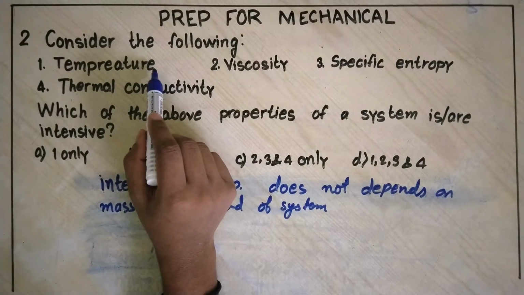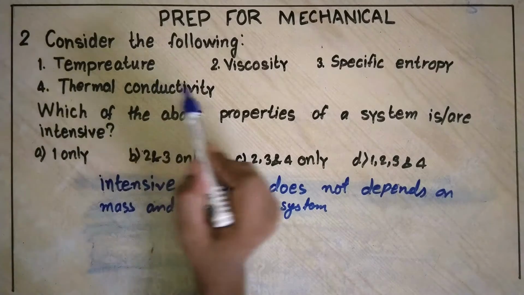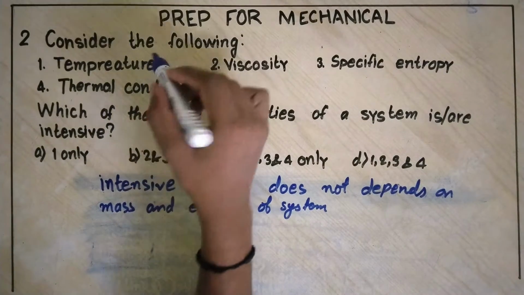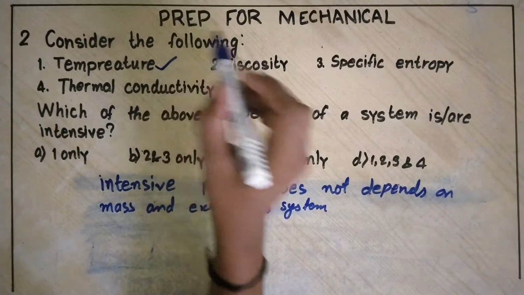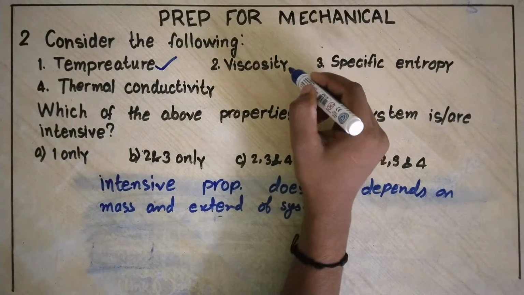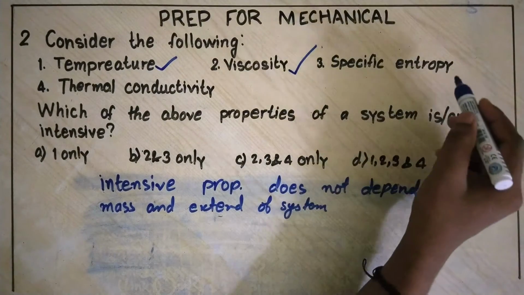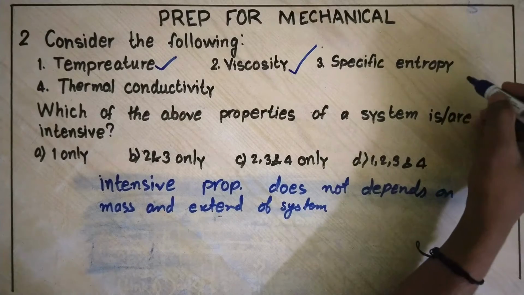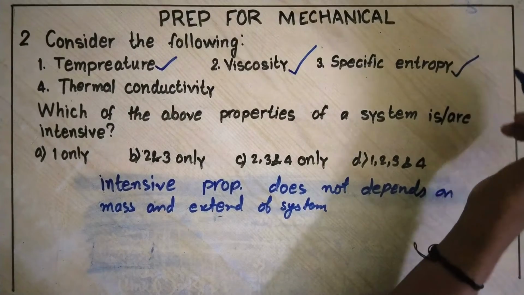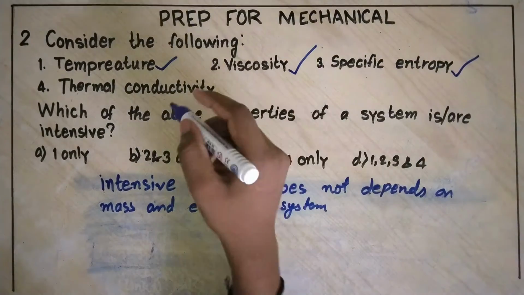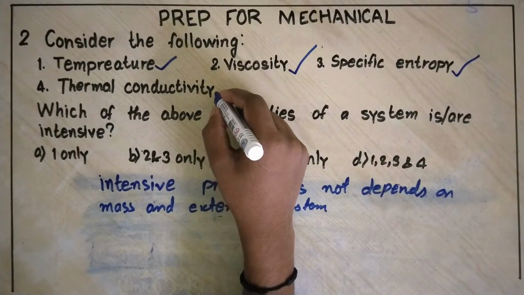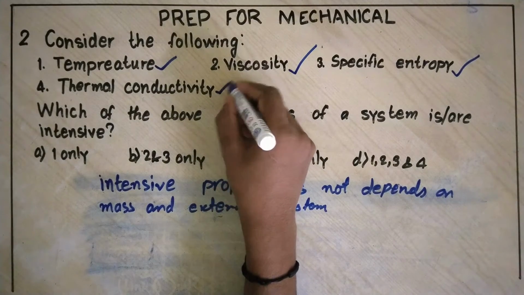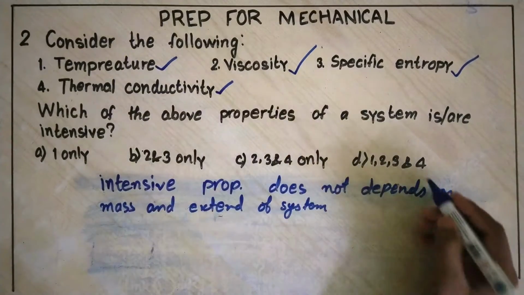Temperature, is it dependent on mass or extent of the system? No. So this is an intensive property. Viscosity, this is also an intensive property. Specific entropy, this is also an intensive property. Thermal conductivity, yes, it is also an intensive property. So the correct option will be D.